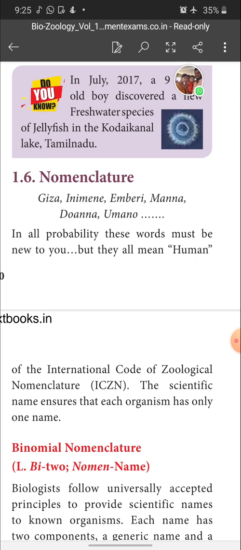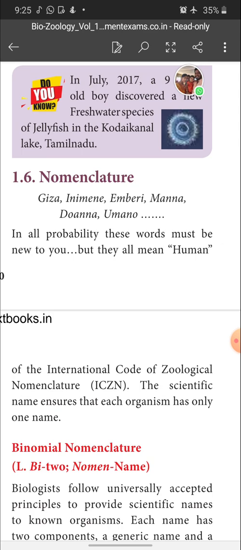Children, I hope you are familiar with nomenclature. You learnt it in your lower classes, such as 7th and 9th. In that you had a topic on what nomenclature is. What is meant by nomenclature? Why, ma'am, is it necessary to keep a name for an organism to use worldwide? All these questions can arise.